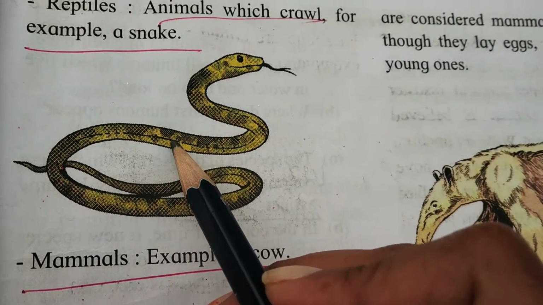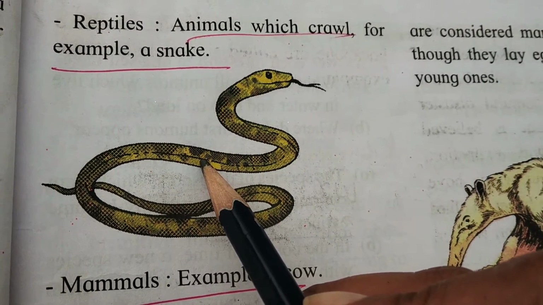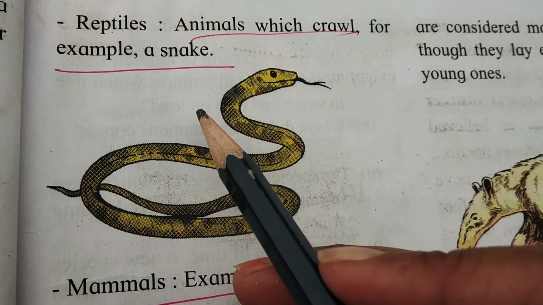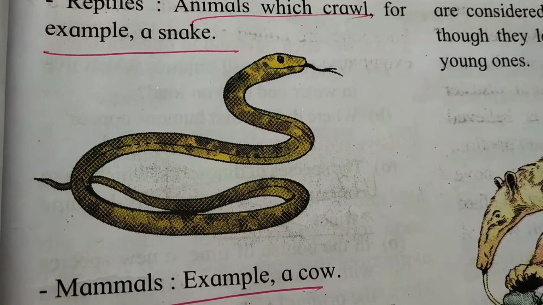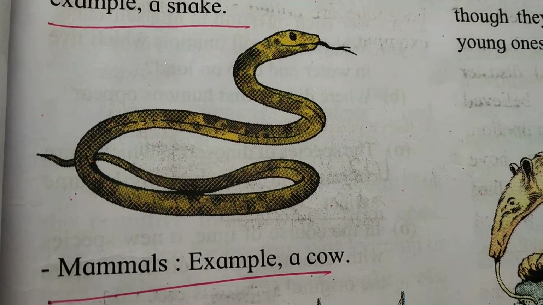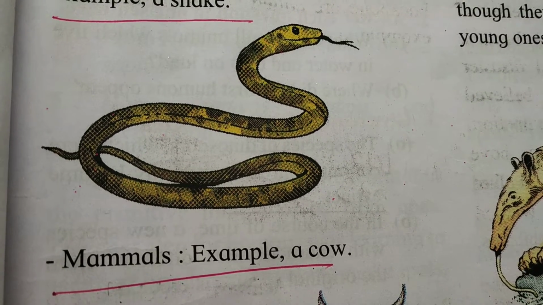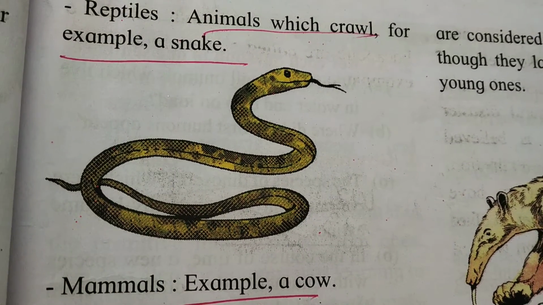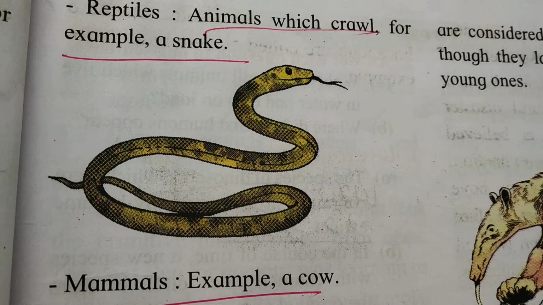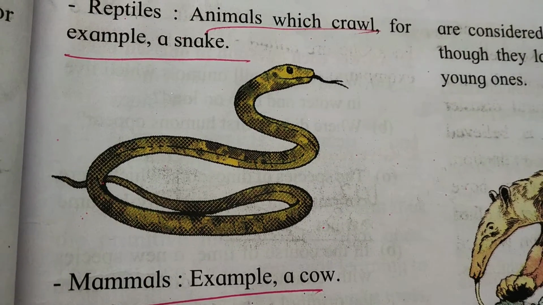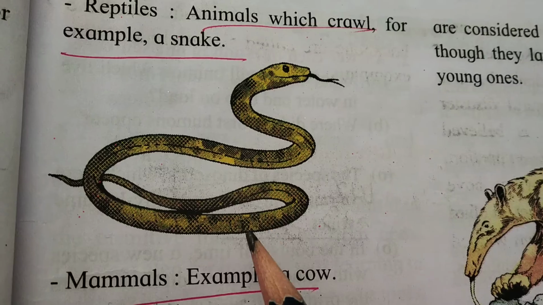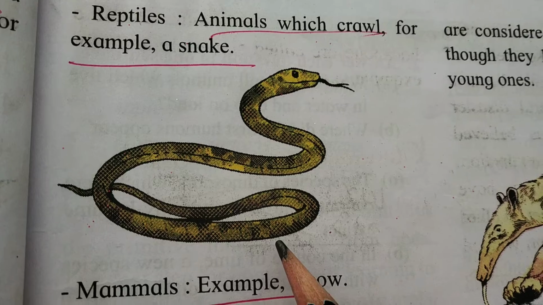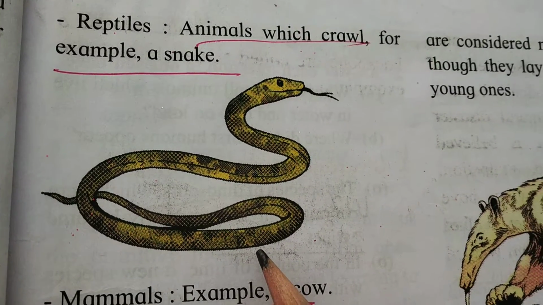So snake and lizard are included in reptiles. Reptile means animal which crawl, for example, snake and lizard. Crawl means to move forward on the hands and knees, or by dragging the body close to the ground, like snake and lizard. We must have seen this. Snake and lizard also crawl on the land.